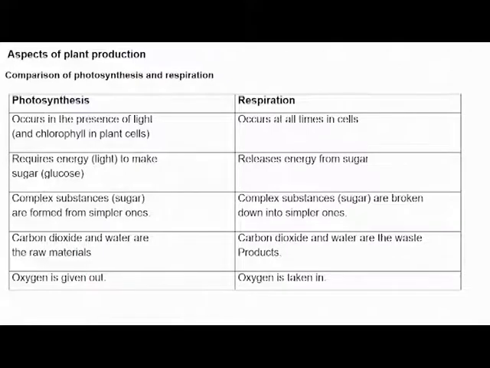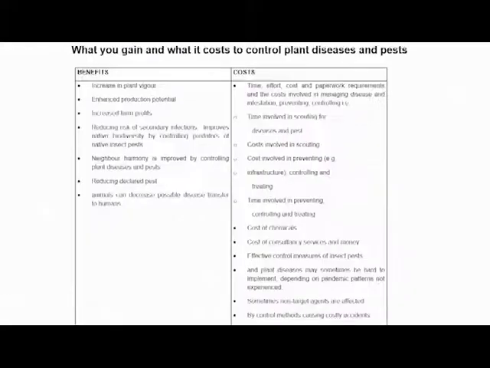For example, photosynthesis only takes place in the presence of light, and respiration occurs at all times in the cells. So that's why I say look at that comparison, how you can compare between photosynthesis and respiration.